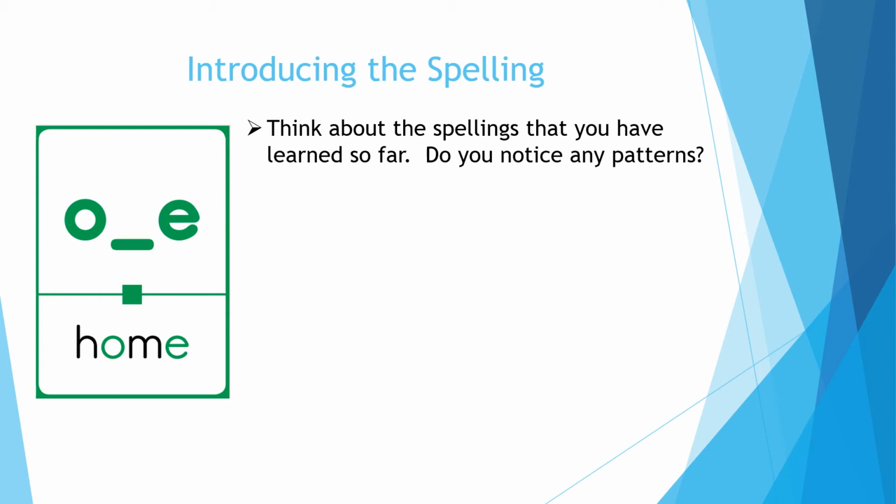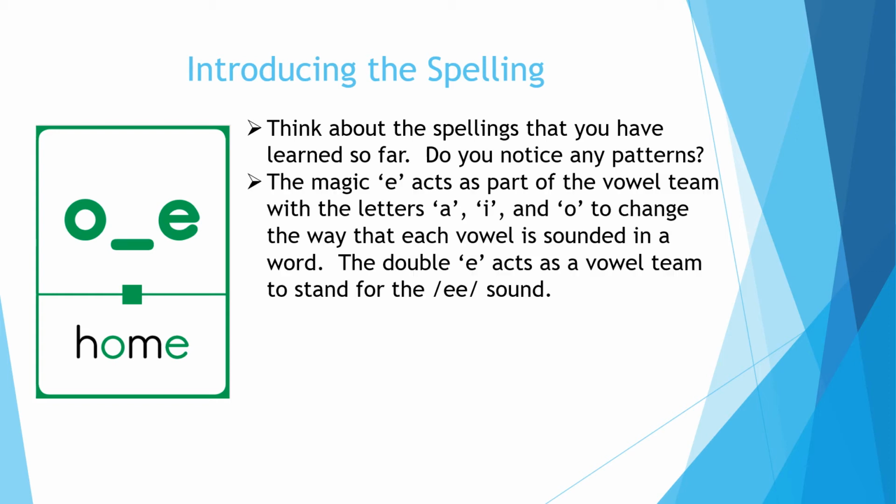Think of the spellings that we have learned so far that have the space in between the vowel and the magic E. Do you see any patterns? Have you noticed anything? Notice that the magic E acts as part of a vowel team with the letters A for A space E, I for I space E, and O for O space E. That E changes the way that each vowel is sounding in a word. The double E, E space E, acts as a vowel team to stand for the E sound.